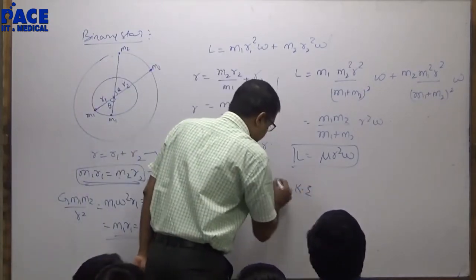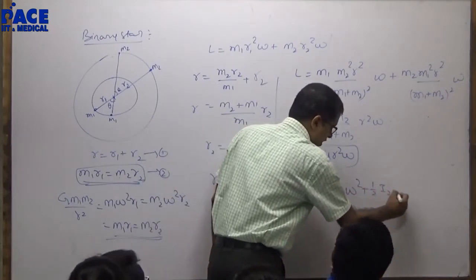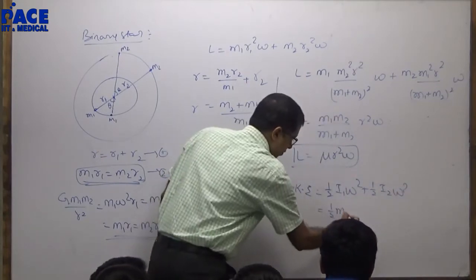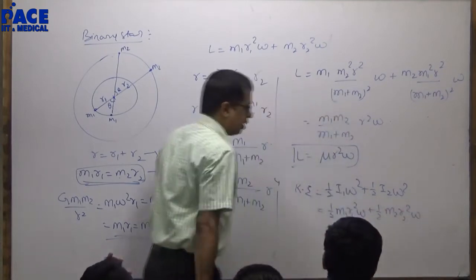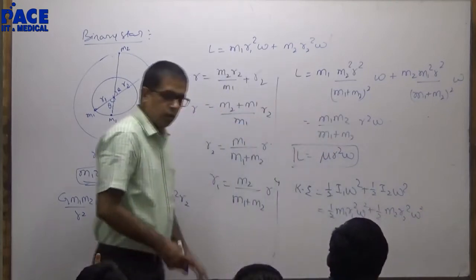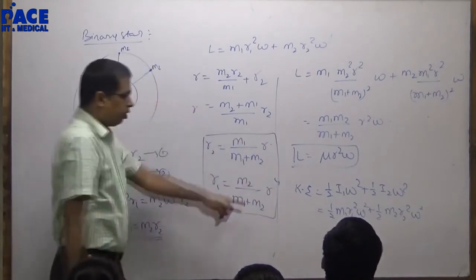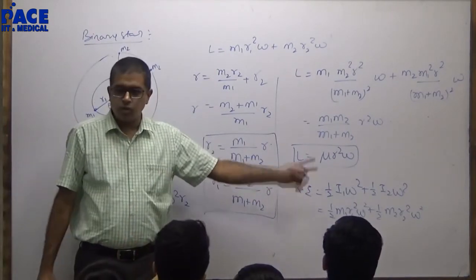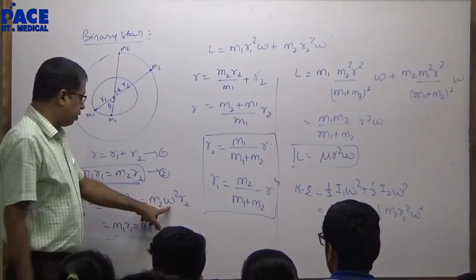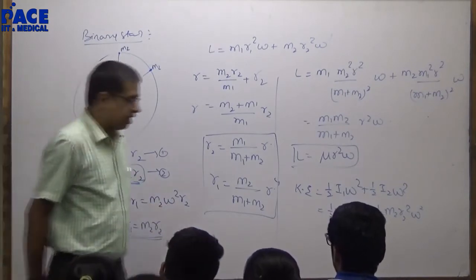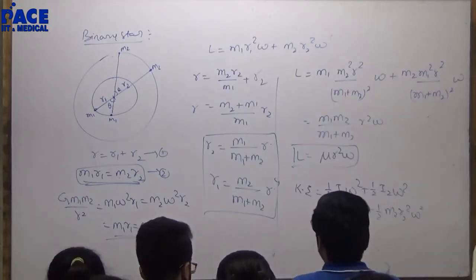They may ask for kinetic energy: half I1 omega square plus half I2 omega square. Half M1 R1 square omega square plus half M2 R2 square omega square. Yes or no? Can I substitute R1 and R2 from here? Yes. And you will be amused to see the answer. Substitute, tell me what you are getting. 30-second question: they asked you to calculate omega from here. Now you will be able to do it in 30 seconds. Take it down, calculate omega, tell me what value you are getting. I am waiting for you people.